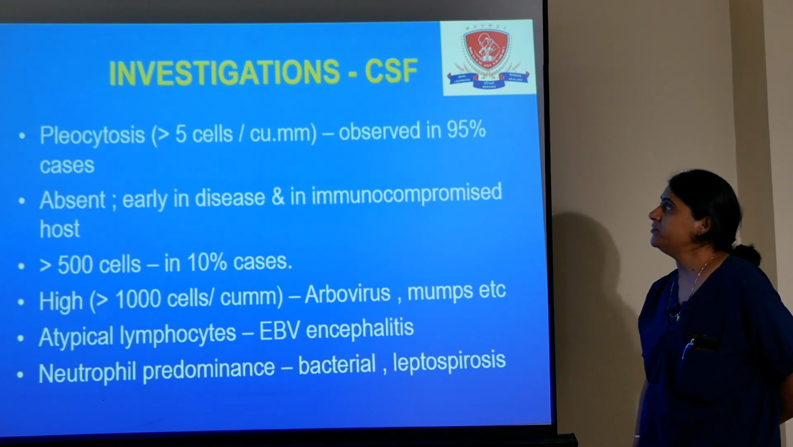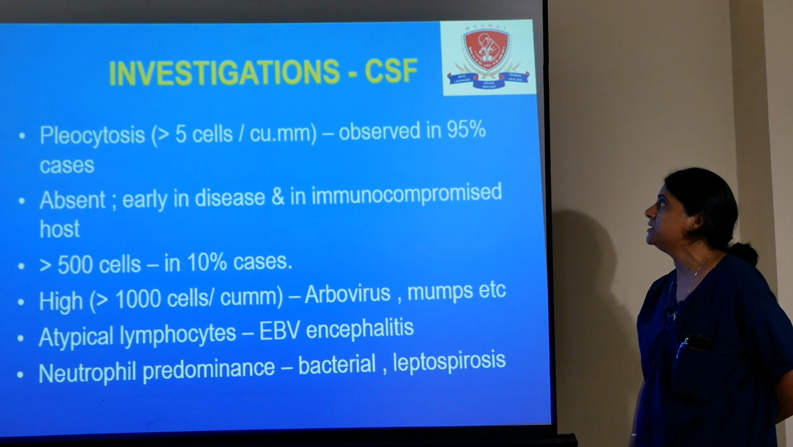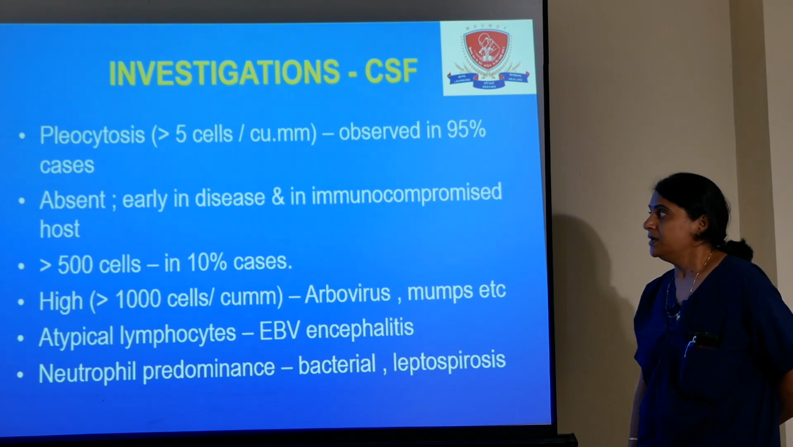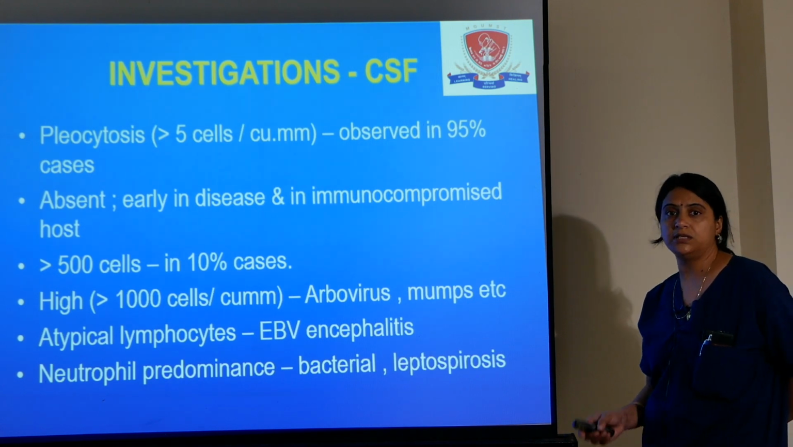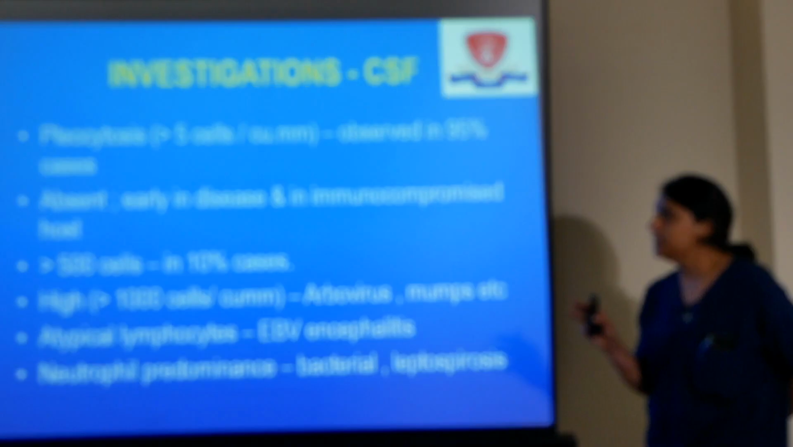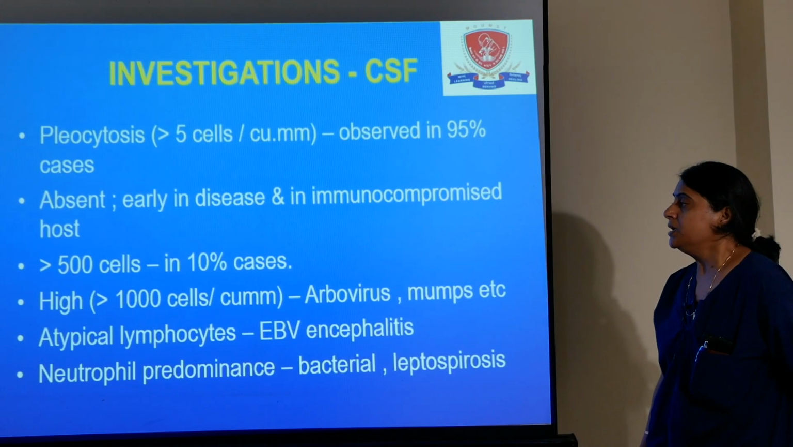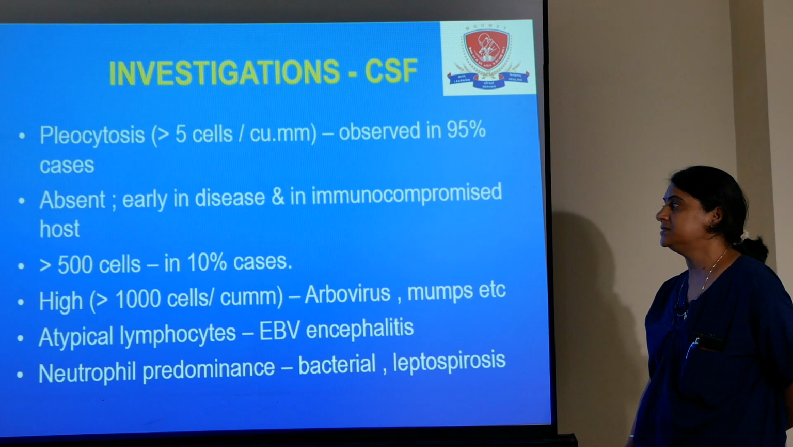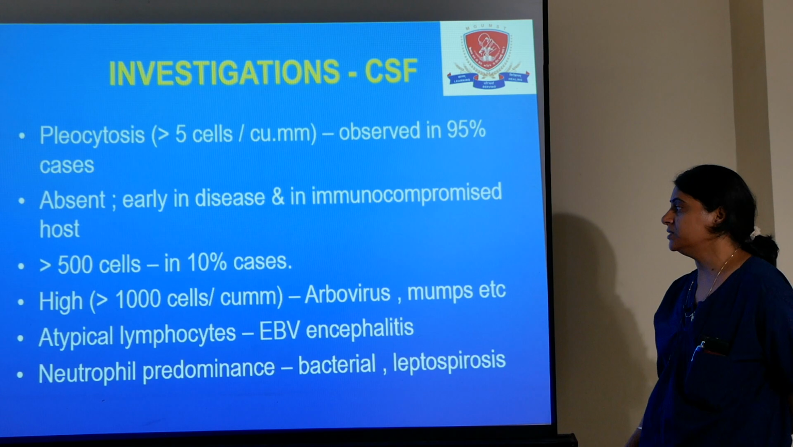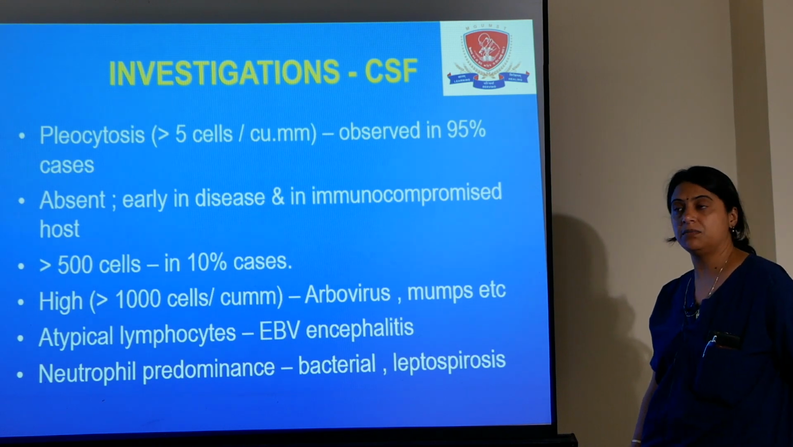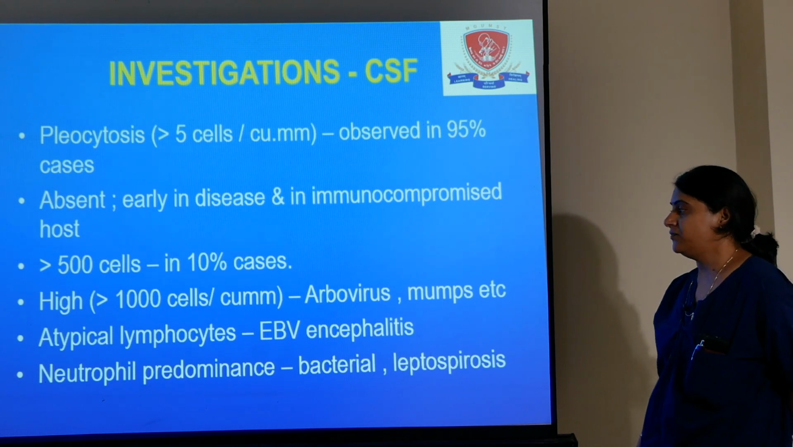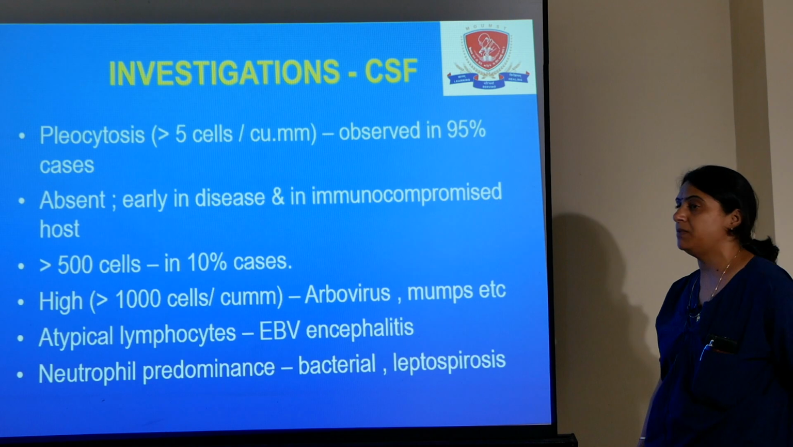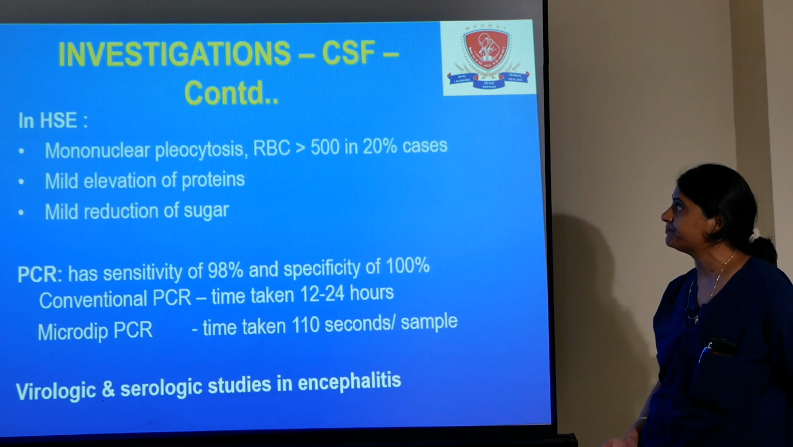Pleocytosis. In CSF we find more than 5 cells per cubic millimeter in 95% of cases. It is absent in early cases of disease, and immunocompromised hosts also have less chance of CSF pleocytosis. In more than 10% of cases, more than 500 cells may be present, and high counts of more than 1000 cells may be present in arbovirus and mumps infection. Atypical lymphocytes are common in EBV infection, and neutrophil predominance is mainly in bacterial infection or leptospirosis.